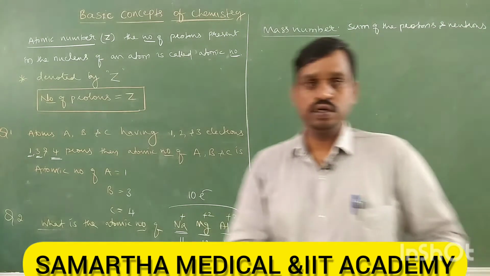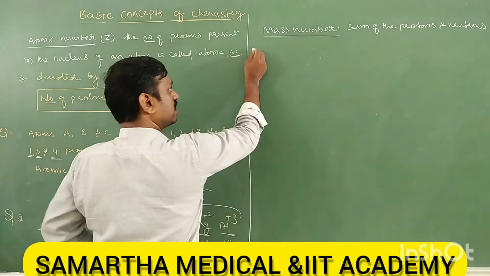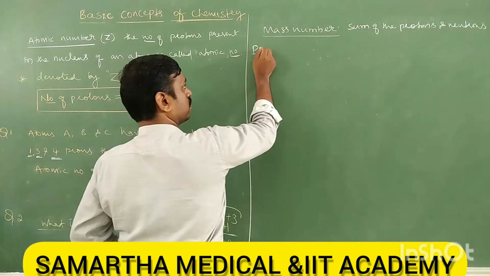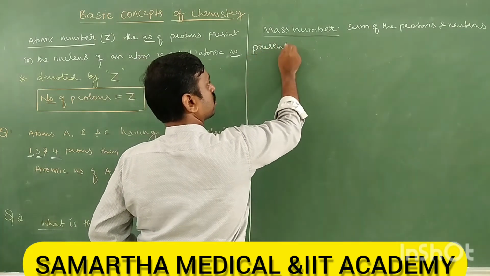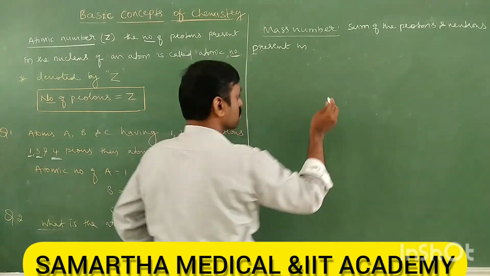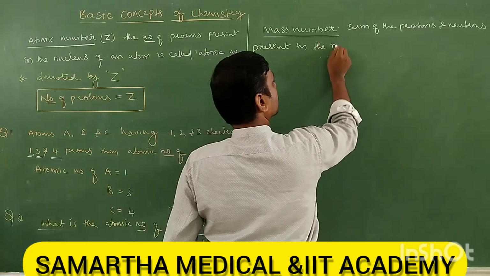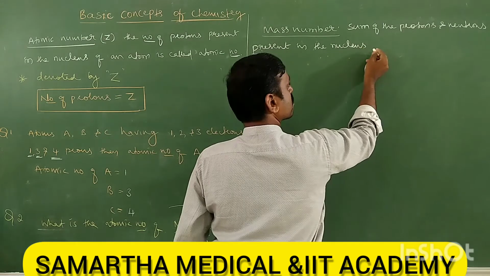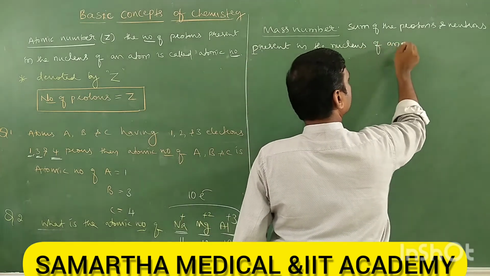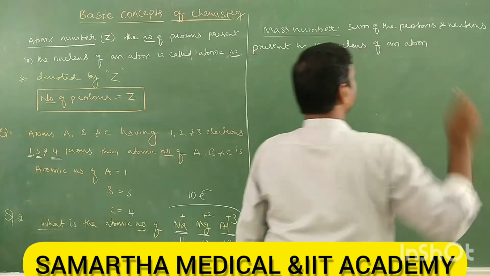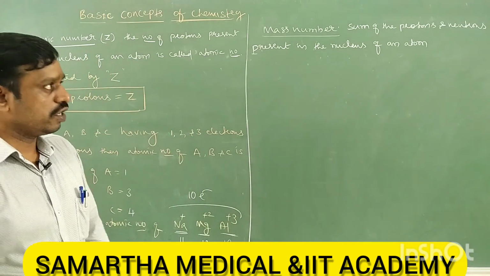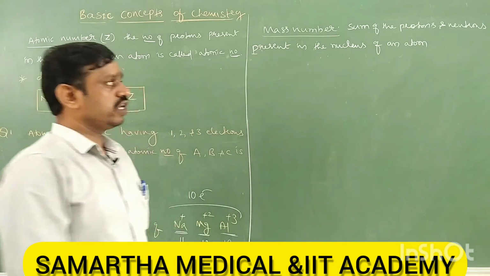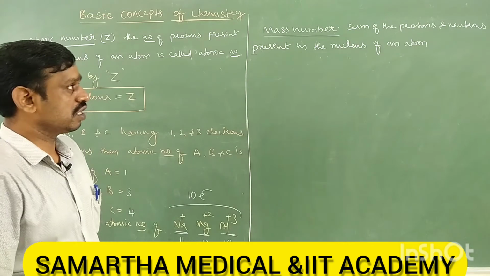So take down: sum of the protons and neutrons present in the nucleus of an atom is called mass number.